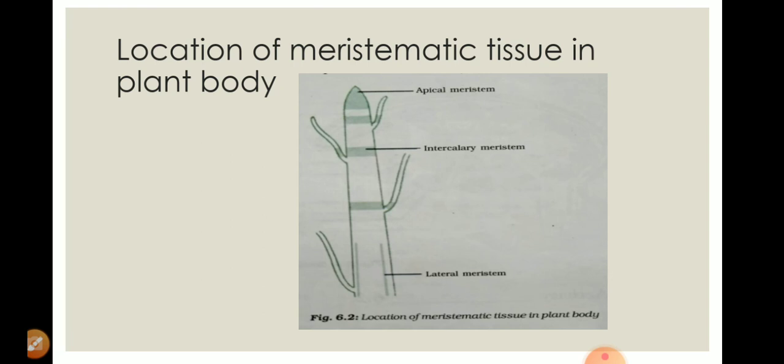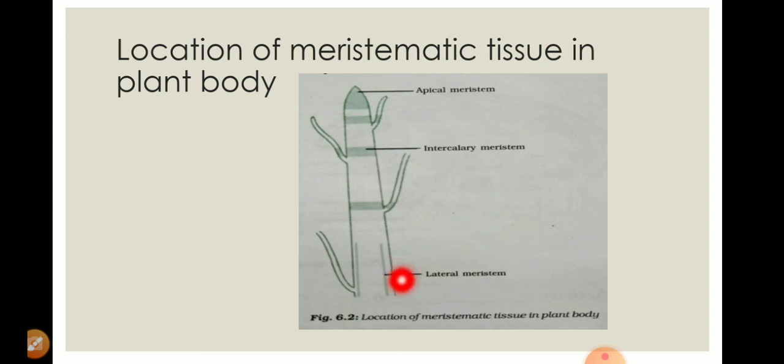You have seen, somewhere in the grazing fields, mostly cows or goats browse the grasses, but you can see that after a few days, hardly one or two days, the grasses regain their own shape, they regenerate again. Why? This is because of the intercalary meristematic tissues. So intercalary meristematic tissue acts as a boon for the grasses, and it is equally helpful for cows, buffalo, goats, etc., because they browse and eat the grasses.